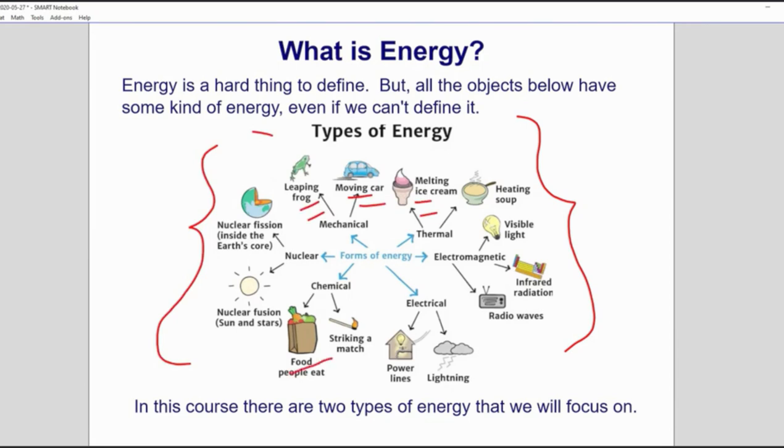circle here. There's food energy. There's nuclear fusion, which happens in the sun and in stars, nuclear fission, all kinds of different things, which is kind of funny because we can't exactly define it. However, in this course, we're only going to worry about two types of energy.